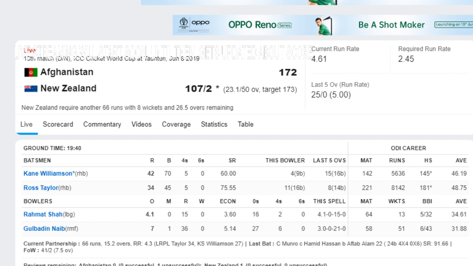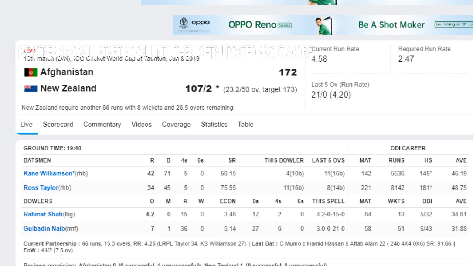23.1, Rahmat Shah to Williamson, no run. Drifts in a full delivery, defended back. 23.2, Rahmat Shah to Williamson, another dot ball, east with the spin to extra cover.